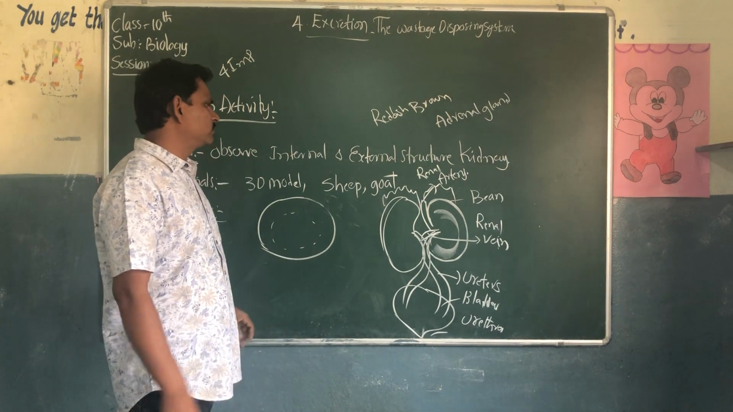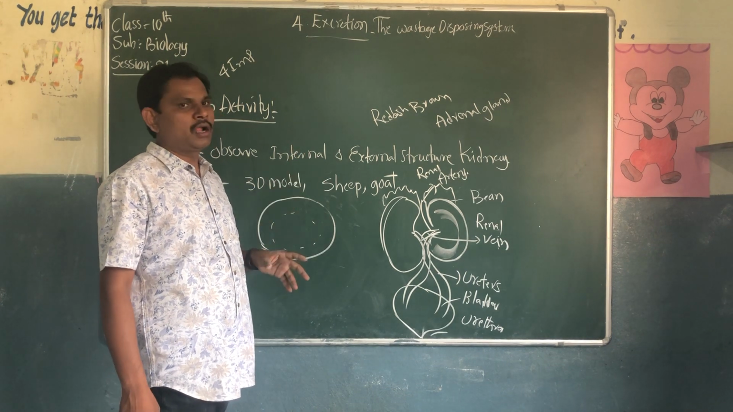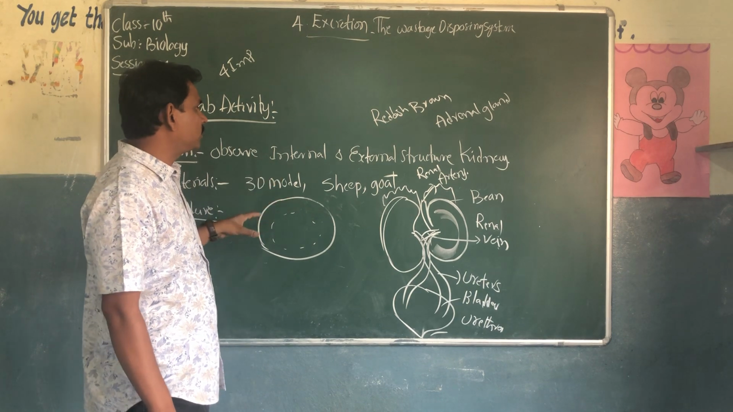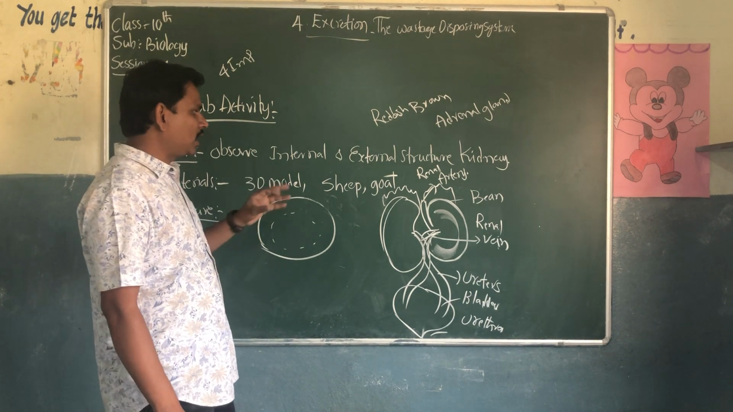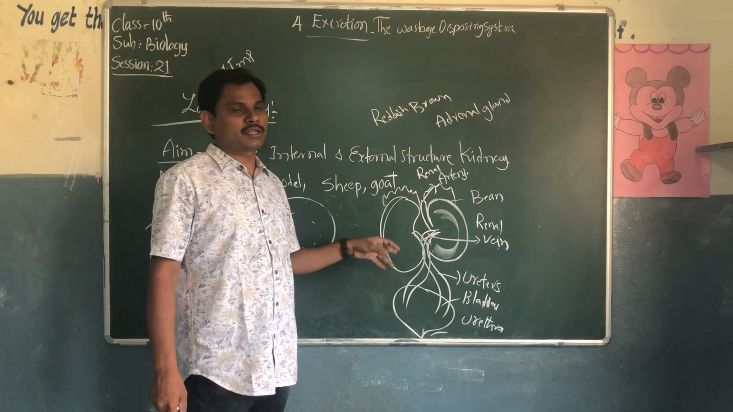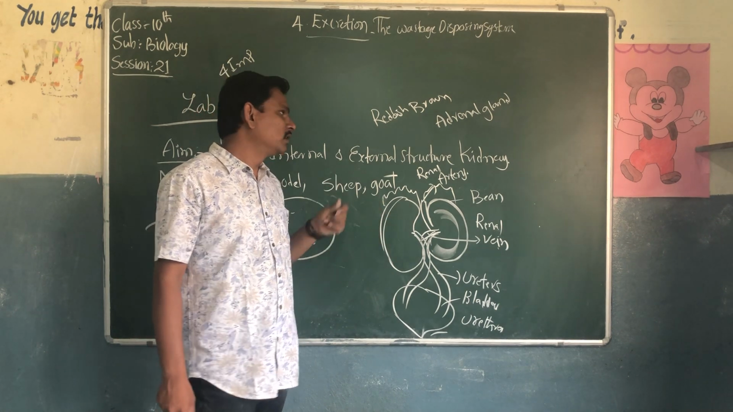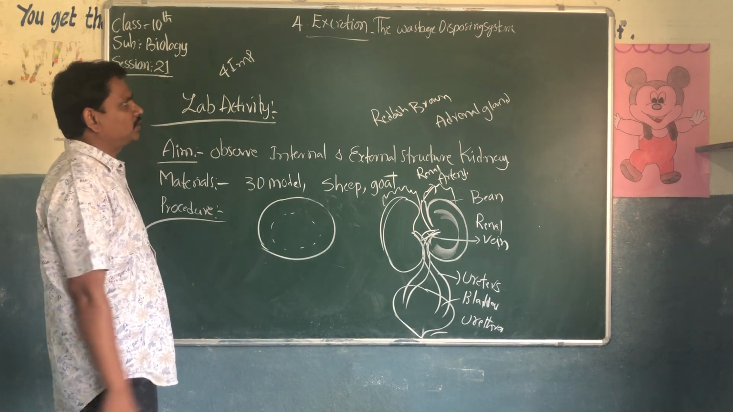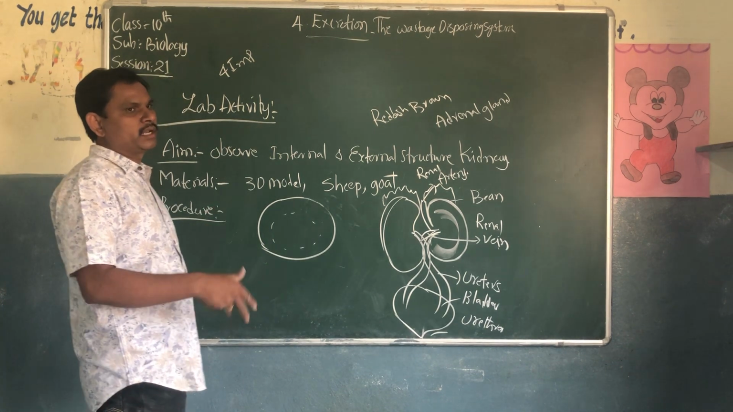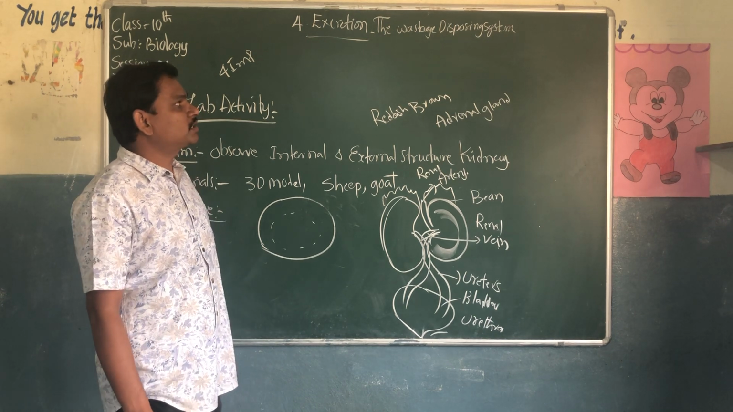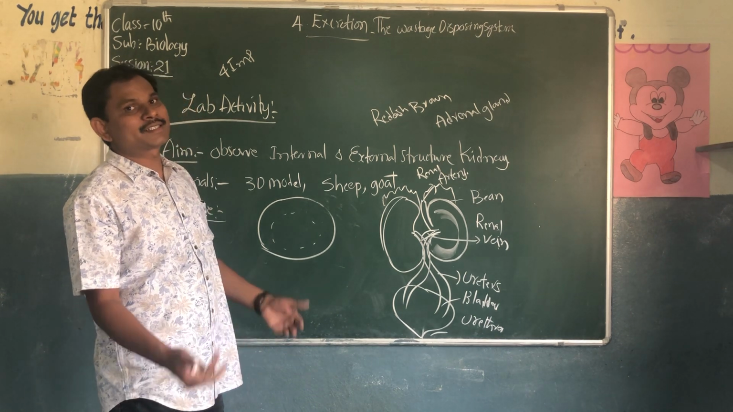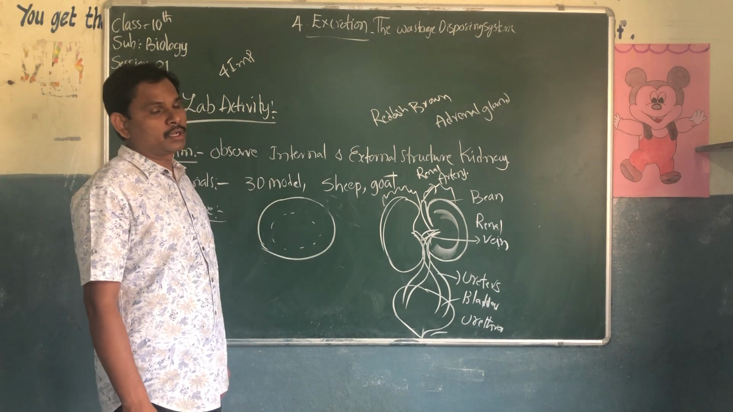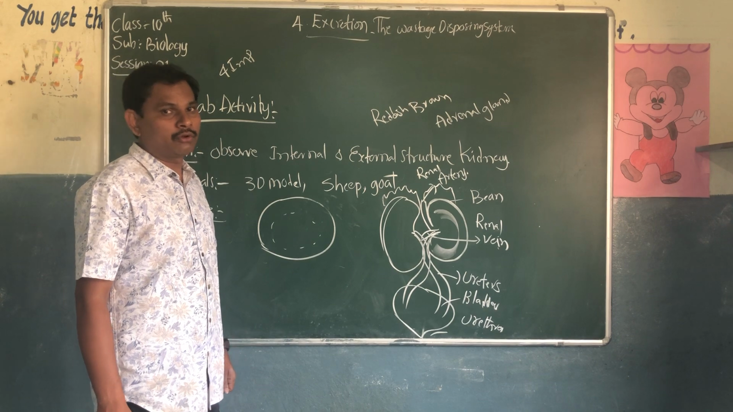So in the next class we will discuss the internal and external structure of the kidney and the structure of the nephrons. What is the color of the internal structure of the kidney? How many parts are there in the kidney? So this is today's discussion of excretion, sending waste materials away from the body. It is a waste disposing system. This is one of the most important systems in our body.